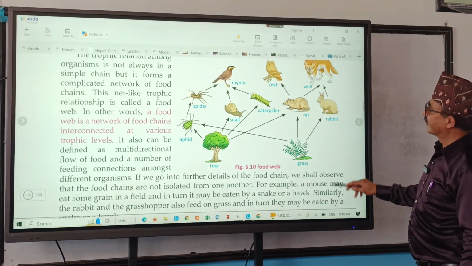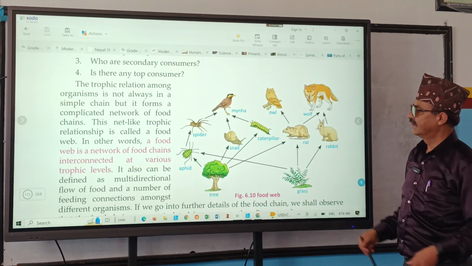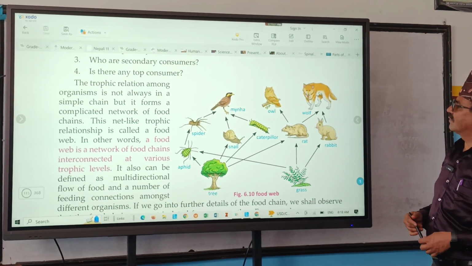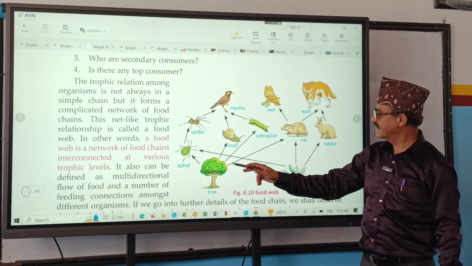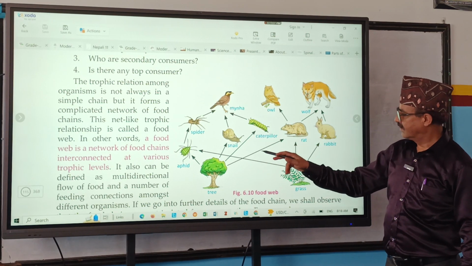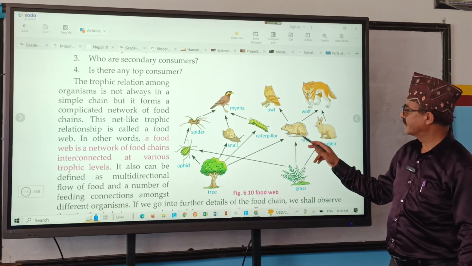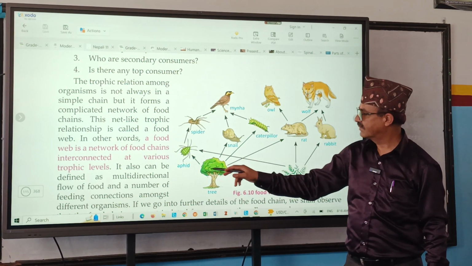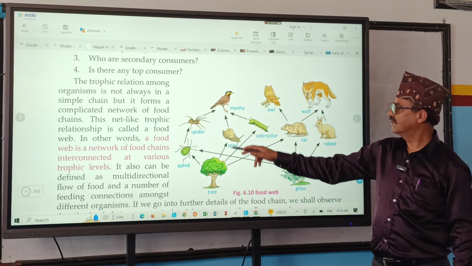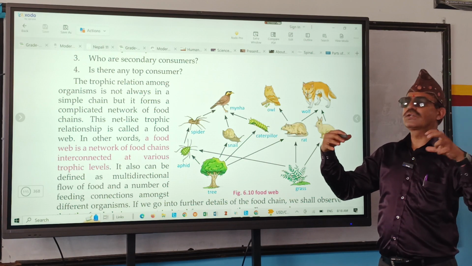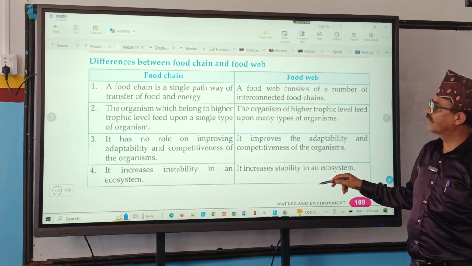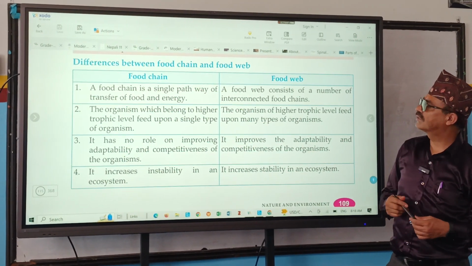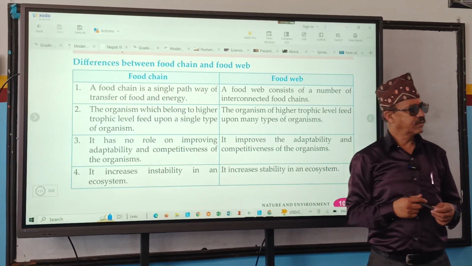Here is a web, meaning interconnection of different types of organisms. See, plants are eaten by mouse, plants are eaten by aphids, plants are eaten by snails. See, there is interconnection, that is a food web. And finally they are going to explain the differences between food chain and food web.